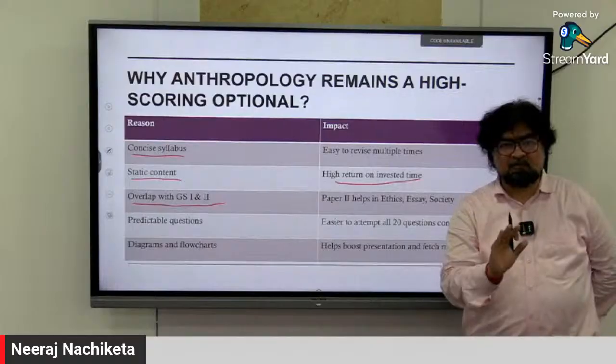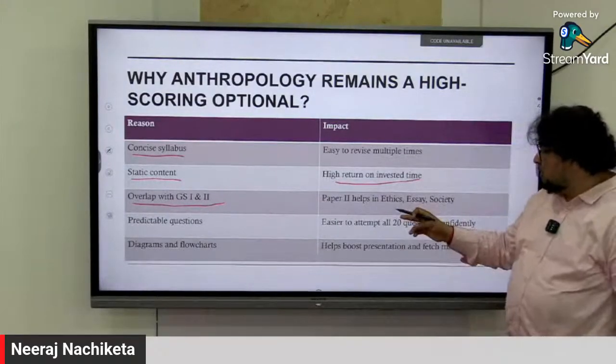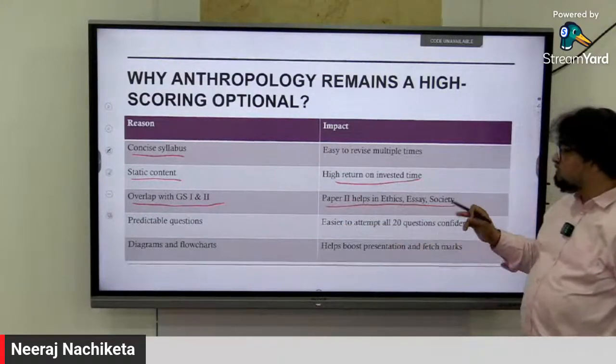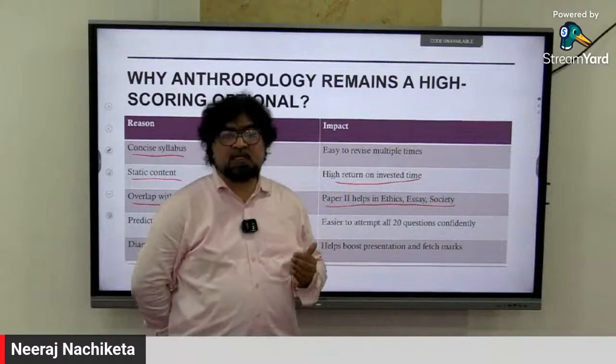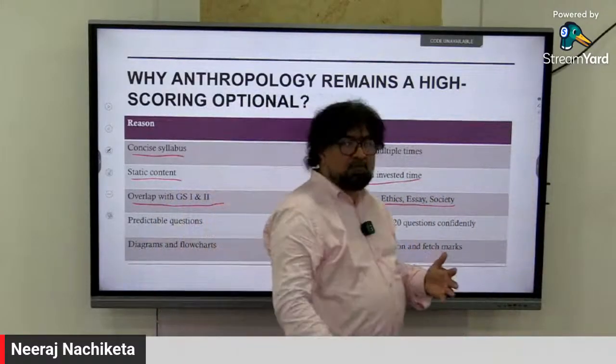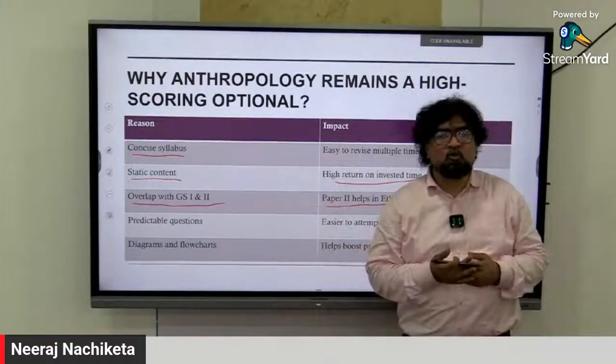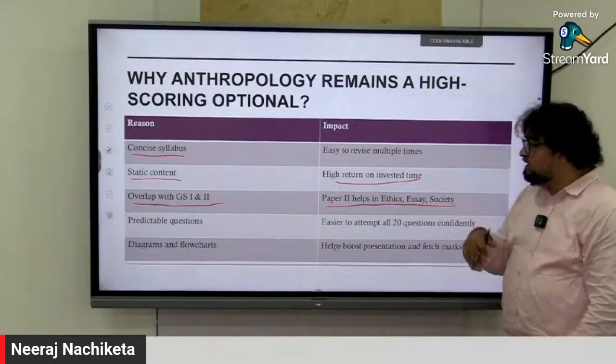That overlap is there. So that gives you another edge here. The paper 2 helps in ethics, essay, and society. Even ethics paper, anthropology optional helps. Even essay writing, because what is anthropology? All dimensions of human and the world, and also society part of it.